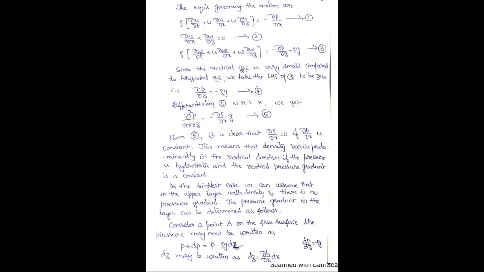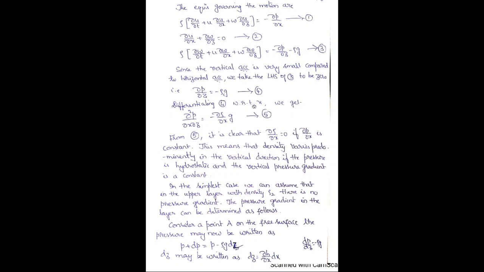Since the vertical acceleration is very small compared to the horizontal acceleration, we take the left hand side of equation 3 to be 0. Compared to the horizontal one, the vertical acceleration is negligible, which means that dou p by dou z is equal to minus rho g.